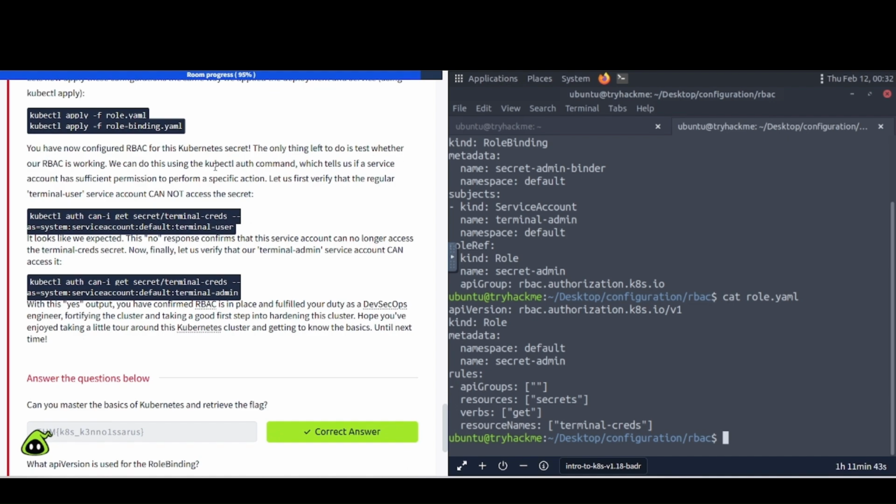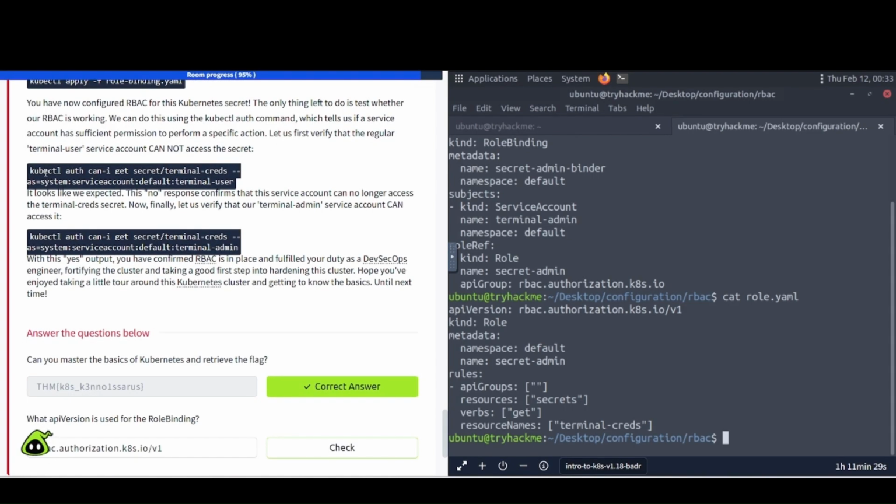We can do this using the kubectl auth command, which tells us if a service account has sufficient permission to perform a specific action. Let us first verify that the regular terminal user service account cannot access the secret. So you can do it like this: kubectl auth can-i get secret terminal-creds --as system:serviceaccount:default:terminal-user.